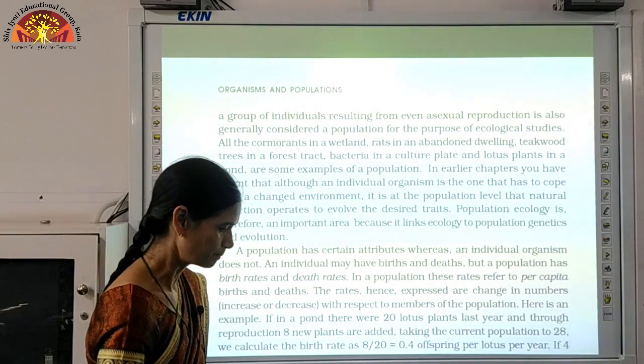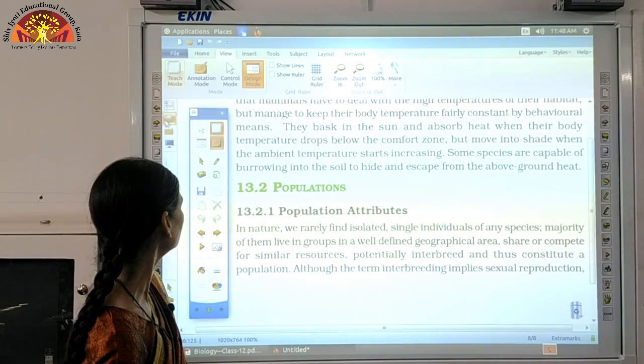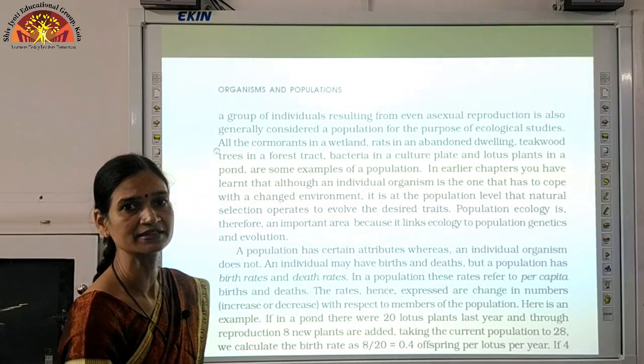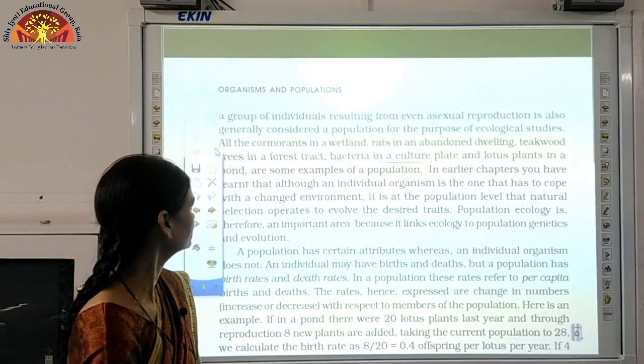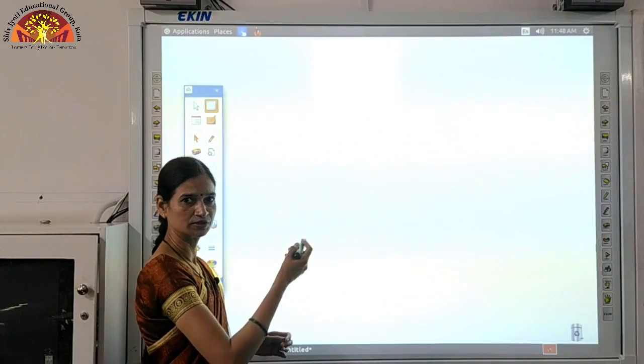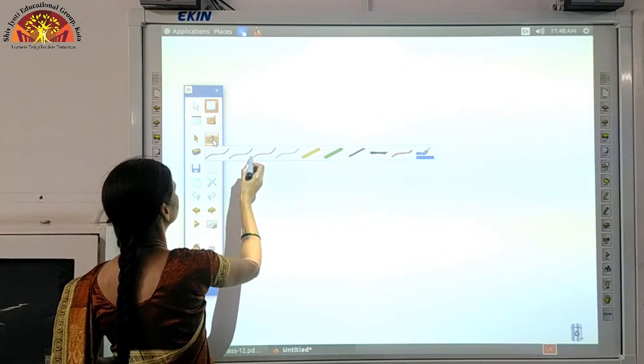Now we will compare population and individual. I will show you the comparison between individuals and population. So let's understand it.